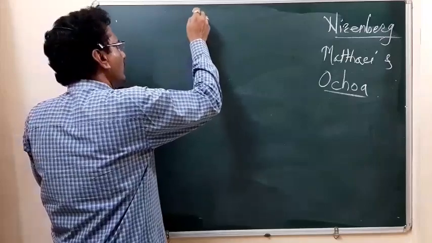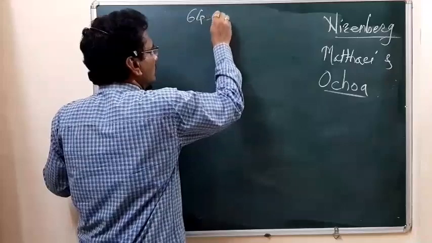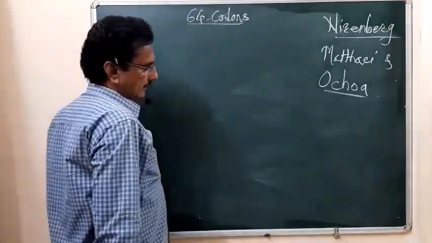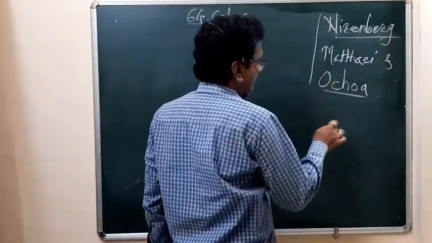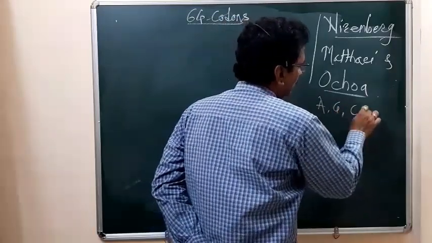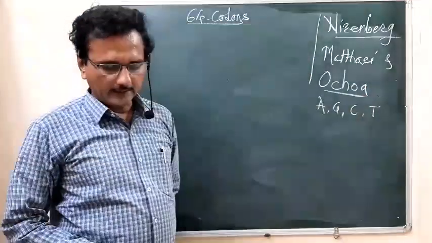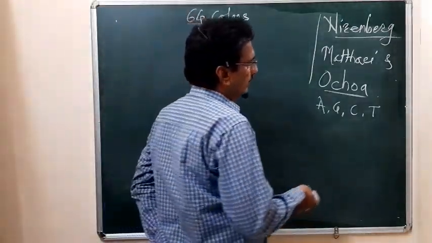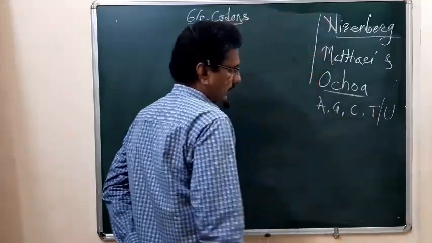See how we can write these 64 codons. You know that the codon is formed from the nitrogen bases adenine, guanine, cytosine and thymine. Instead of thymine, in case of RNA, there is the presence of uracil.